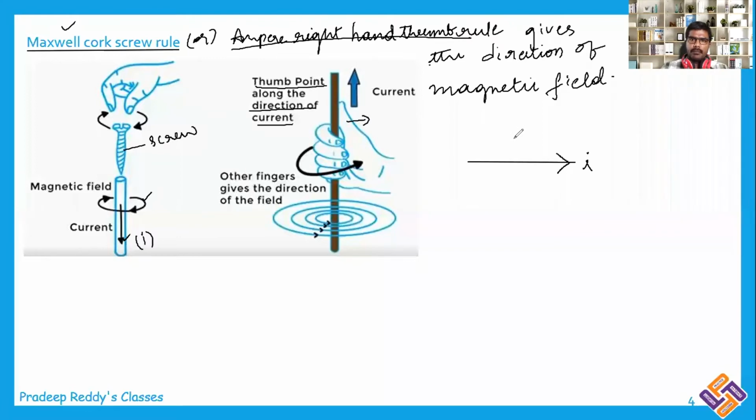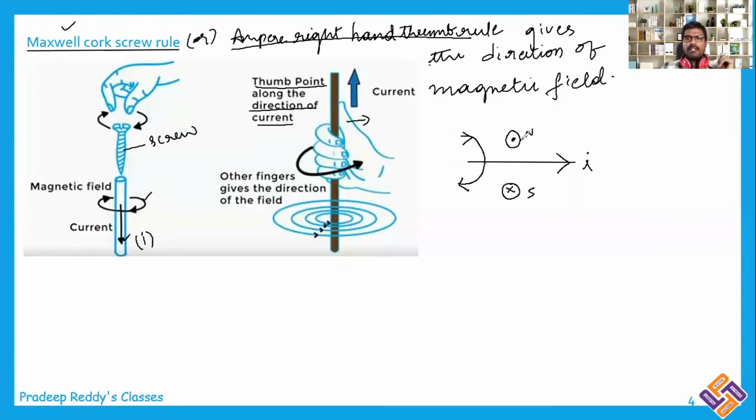So here it will be outward and here it will be into. Magnetic field lines are represented in this direction. Above the current carrying conductor, the magnetic field lines come outside, and below the current carrying conductor, the magnetic field will be going into the screen. And remember that whether this becomes the north pole or the south pole depends upon the view from which you are observing. Magnetic field lines always start from north and enter towards the south.